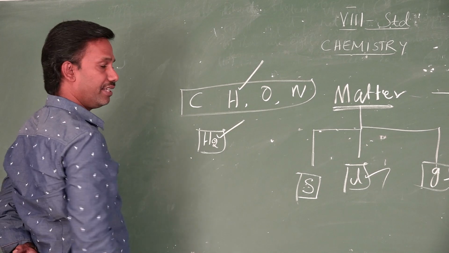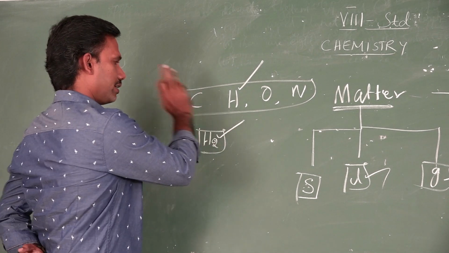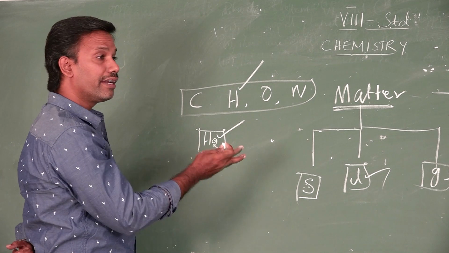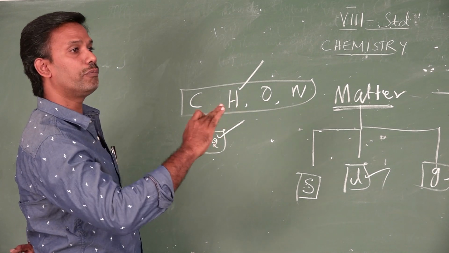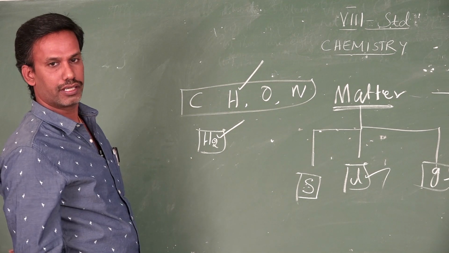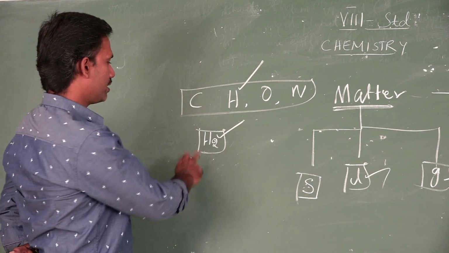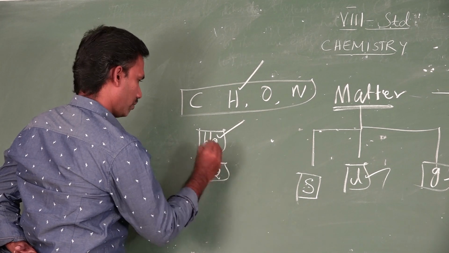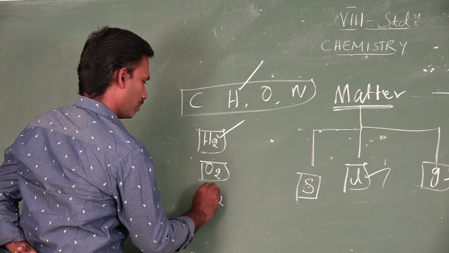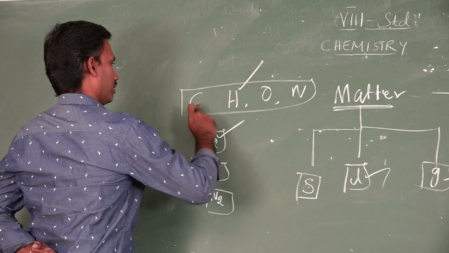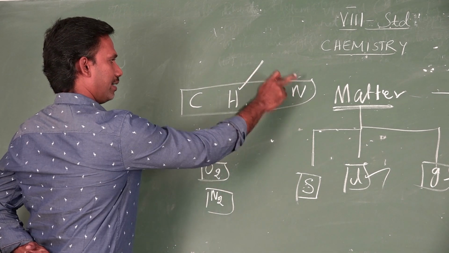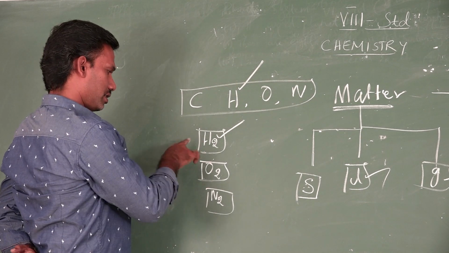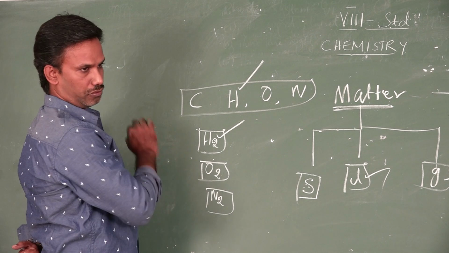What is the difference between these two? Only one hydrogen atom is there, that is called a hydrogen atom. Here two hydrogens are combined, a group of atoms combined together, called a molecule: the hydrogen molecule. Similarly, O2 is the oxygen molecule and N2 is the nitrogen molecule.